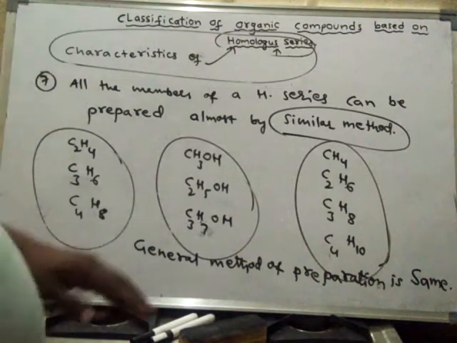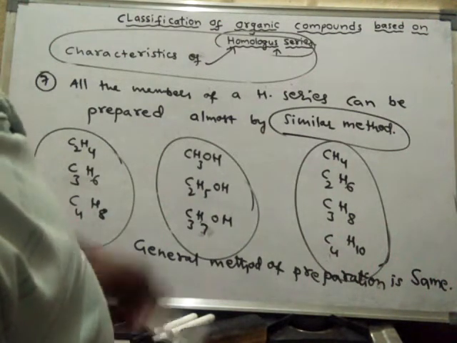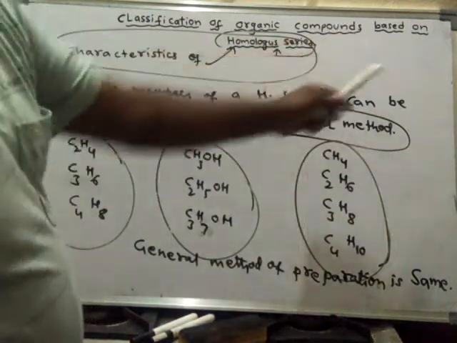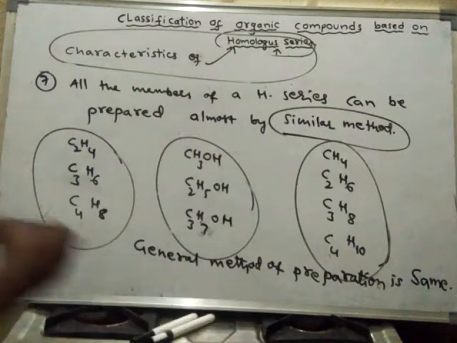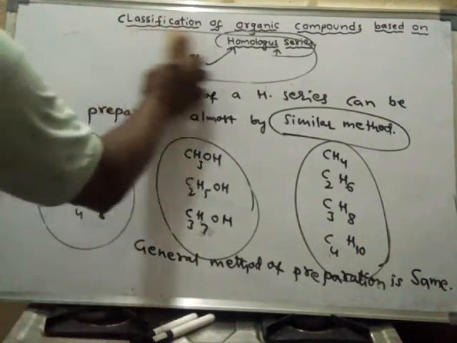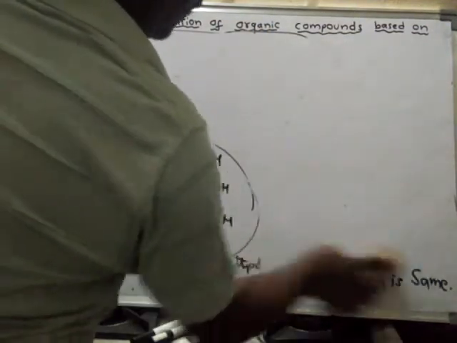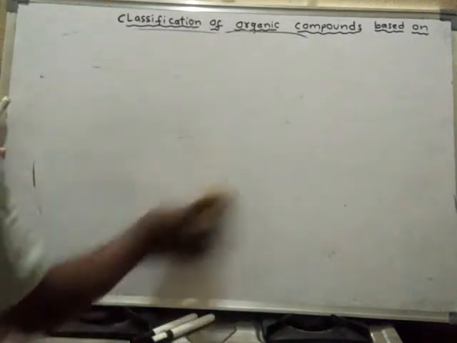So this is another method of classification of organic compounds, based on homologous series. We have seen different methods of classification of organic compounds so far, right? Next one.